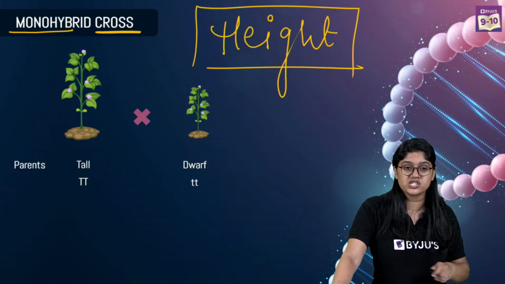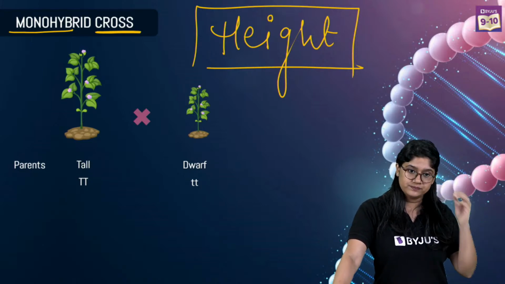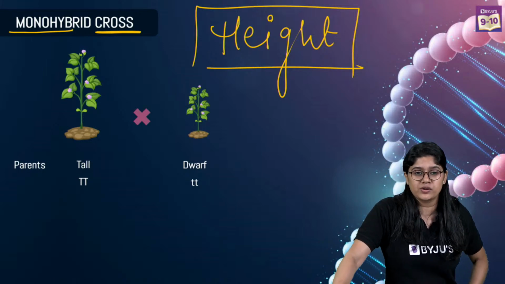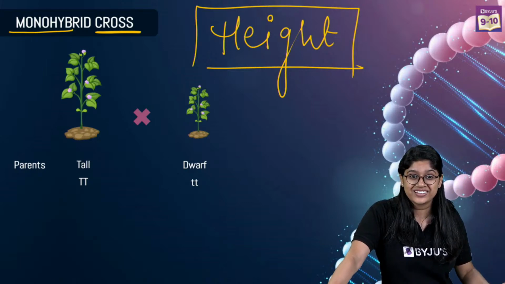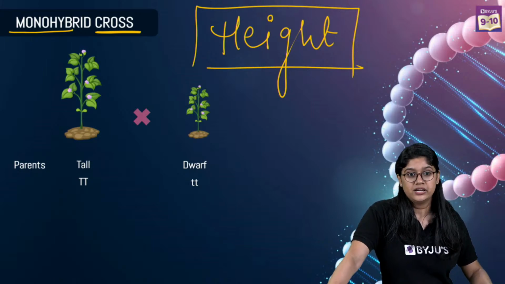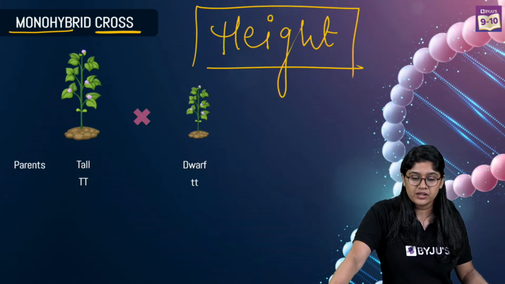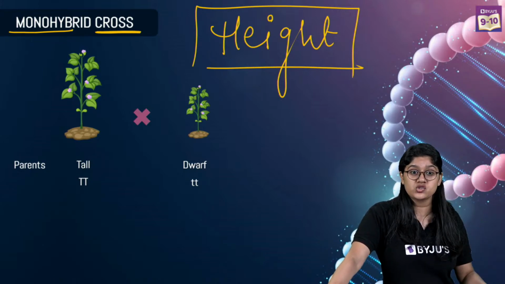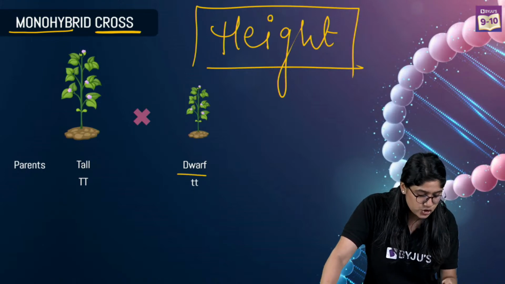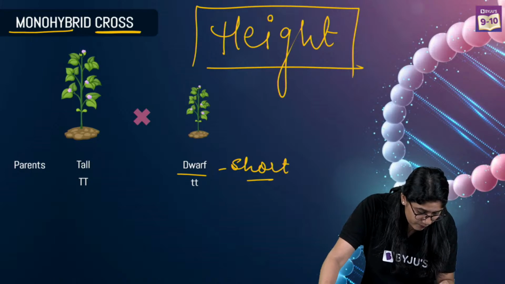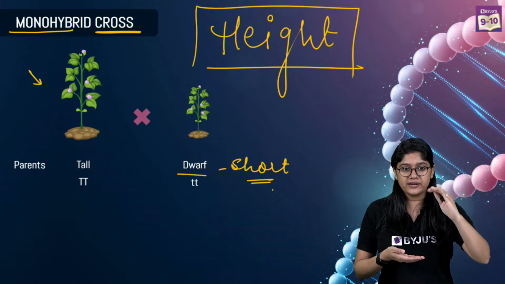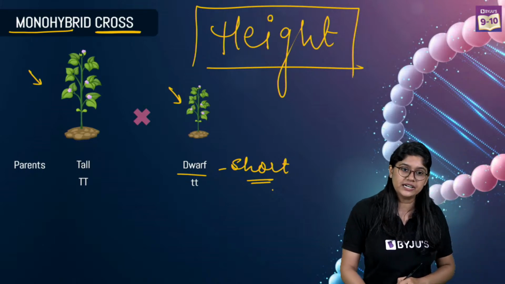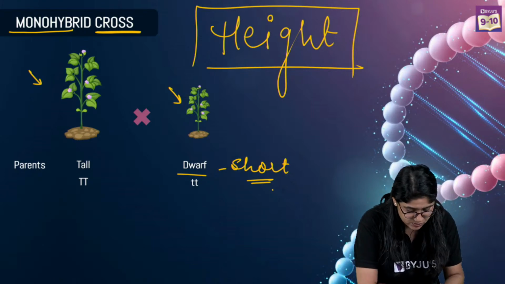Can you quickly write which one is dominating and which one is dwarf? Very good. Capital T is dominating and small t is dwarf. Dwarf means short, right, over here. We're talking about the height. One parent in this case is very tall and the other parent is very small in the case of plant. Clear? Very good. If we are clear with this, let's move ahead.